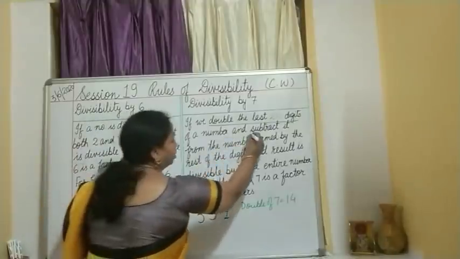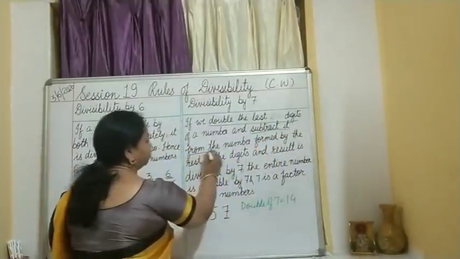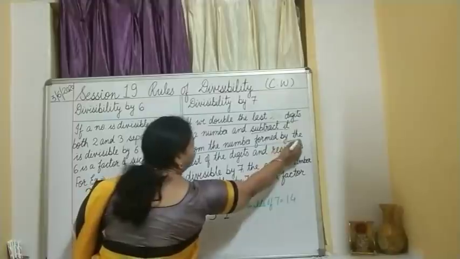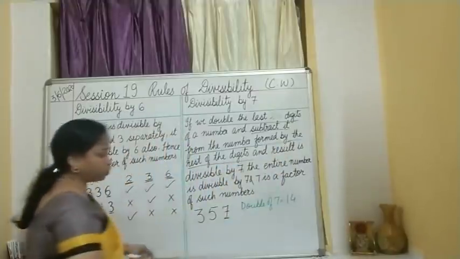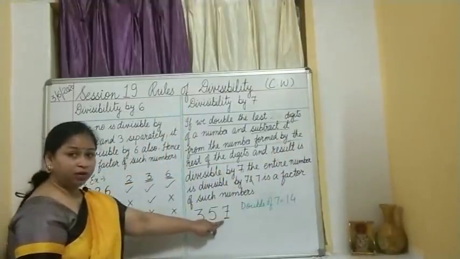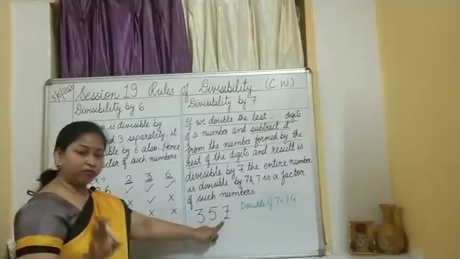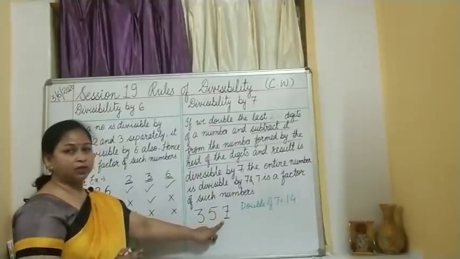Subtract it from the number formed by the rest of the digits. Now, what are the rest of the digits over here? 7 we have already taken. We have doubled it and got the answer 14.